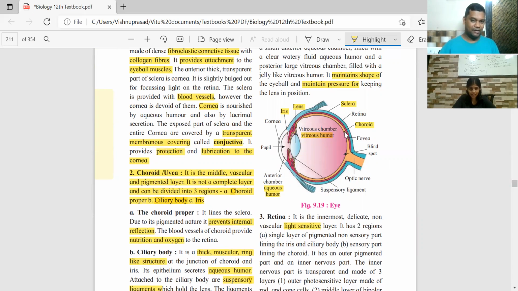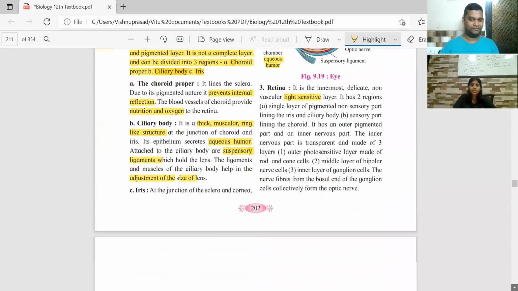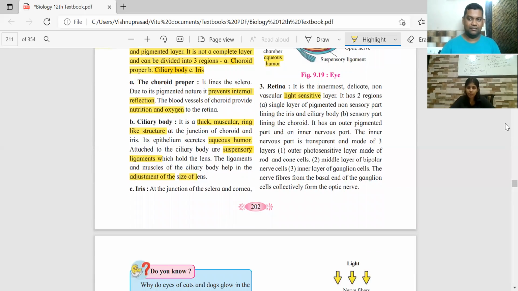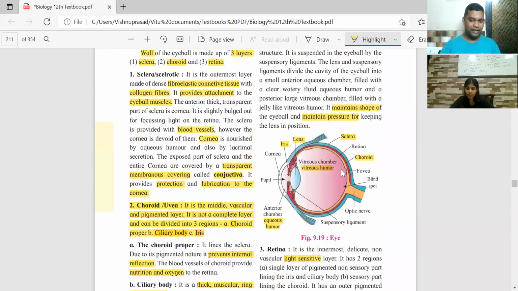The inner part is supplied by nerves, and the remaining portion is the pigmented retina. This part, lining the vitreous chamber, is sensitive to the light and has got the pigmented cells. And this is one portion which is supplied with the nerve endings.